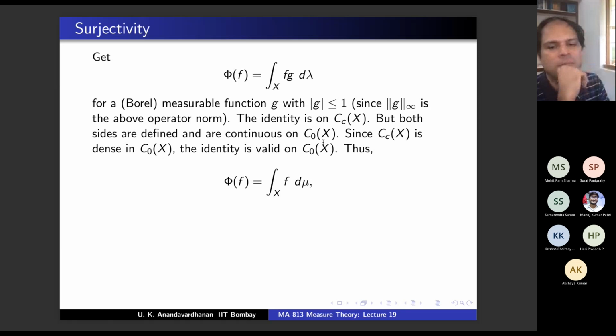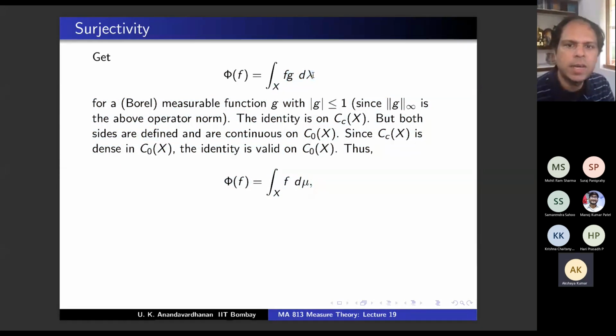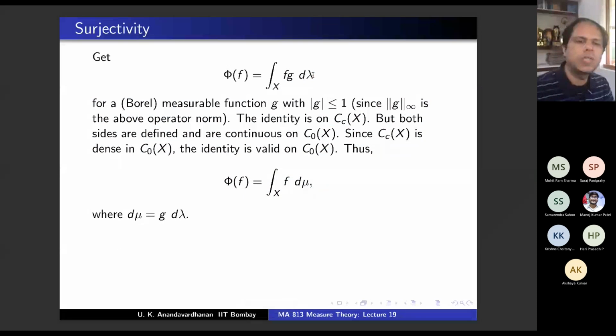You just tell me, what is d mu? Just compare, so what is d mu so that it is the integral of f d mu? d mu is g d lambda.